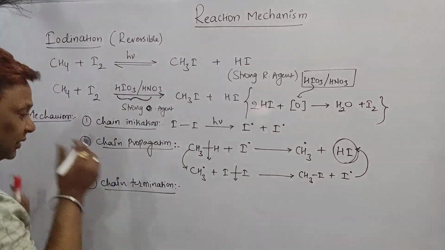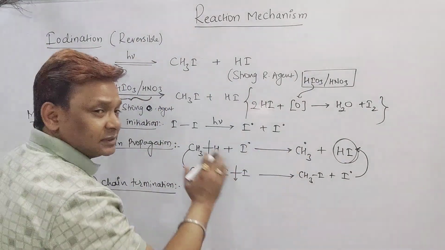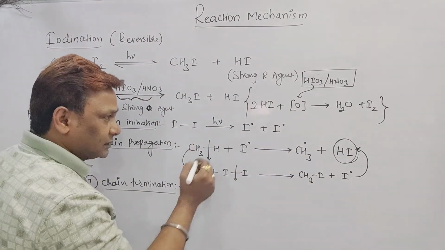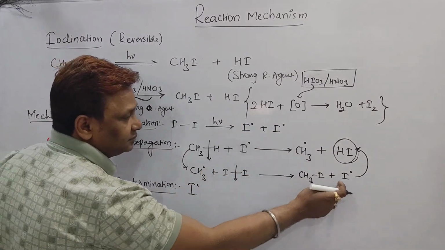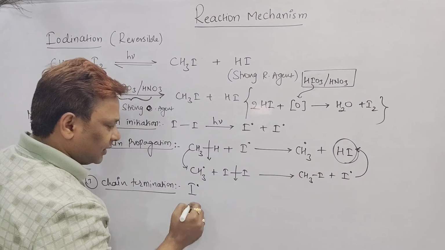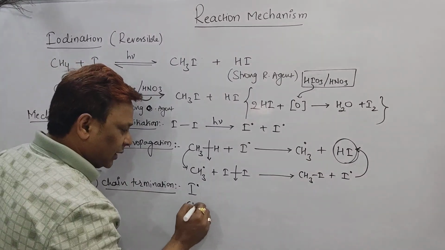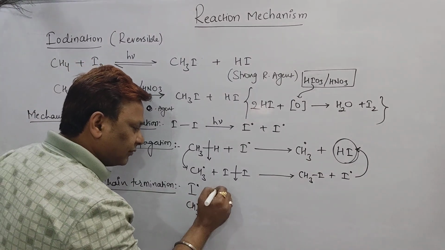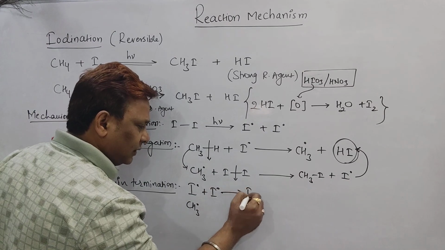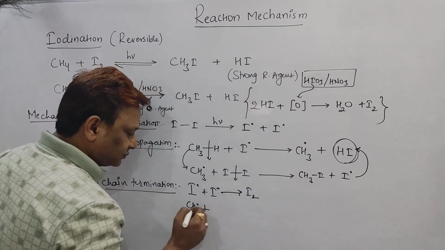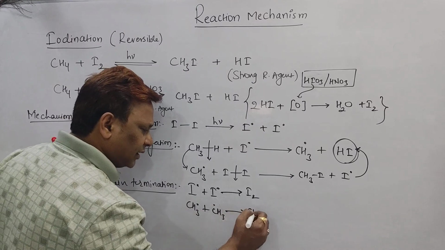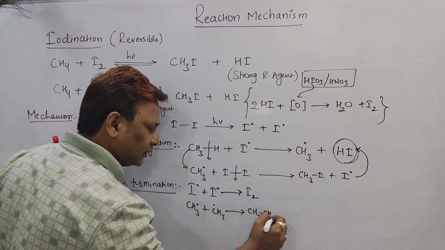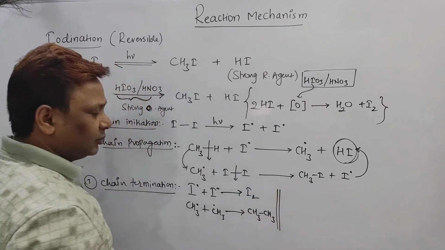Now, in termination, whatever radicals are there, take them out. So I am having I radicals, I am having CH3 radicals. The I radical combines with the I radical, and it forms iodine. CH3 radical combines with CH3 radical, and it forms ethane, and one more.